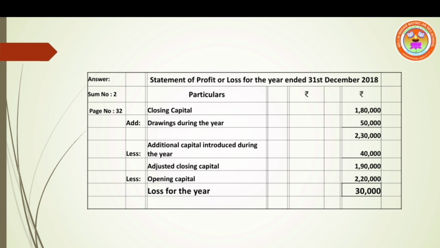Deduct these two amounts, we get 1,90,000 as adjusted closing capital. Next step, less opening capital, 2,20,000. Now compare these two amounts. Adjusted closing capital is less than the opening capital. So this amount denotes loss. Loss for the year 30,000.